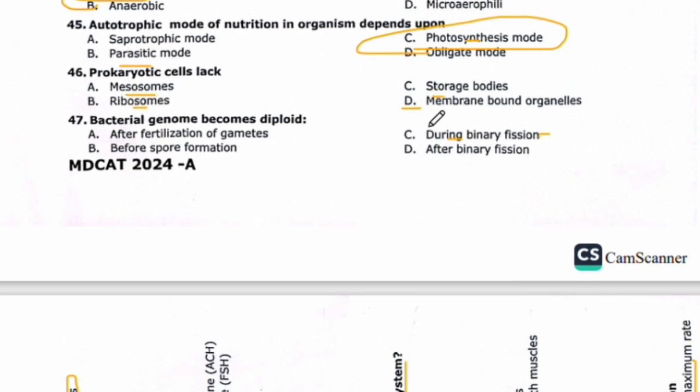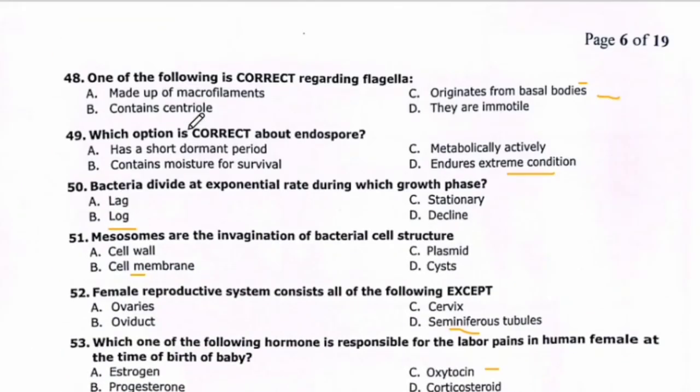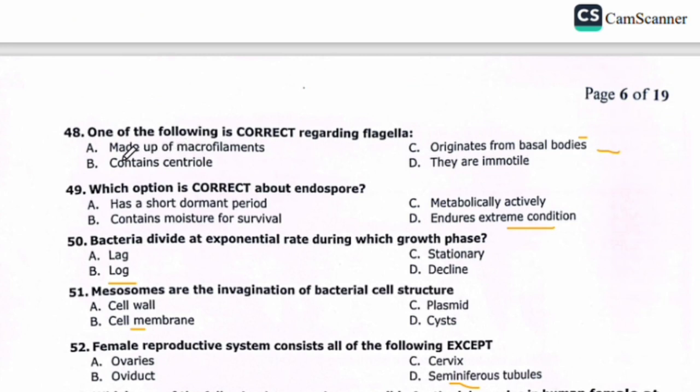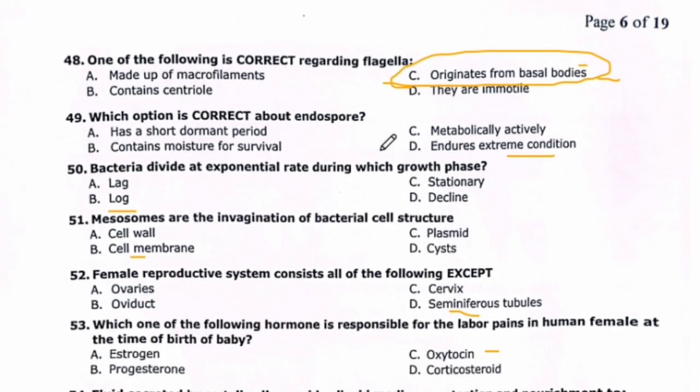Prokaryotic cell lack mesosomes, ribosomes, storage bodies, membrane bound organelles. So the prokaryotic cells lack membrane bound organelles. Bacterial genome becomes diploid during binary fission. So the 48th: which one of the following is correct regarding flagella? Made of microfilaments, contains centriole, originate from basal bodies, they are immotile. So the right option is Charlie, originate from basal bodies.